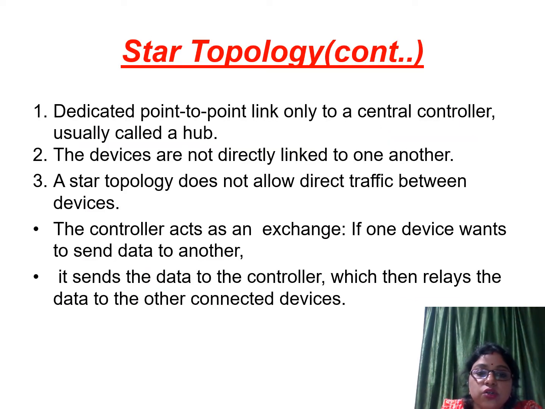Here, the controller acts as an exchange, as I have told previously: if any device wants to send data to another, it sends the data to the controller, which then relays the data to the other connected devices.